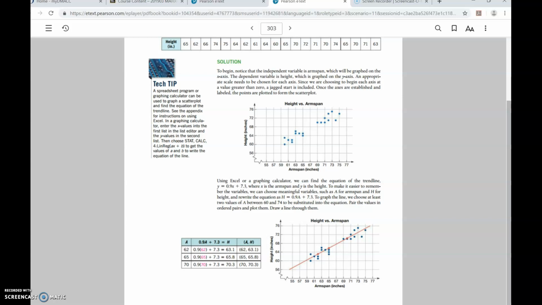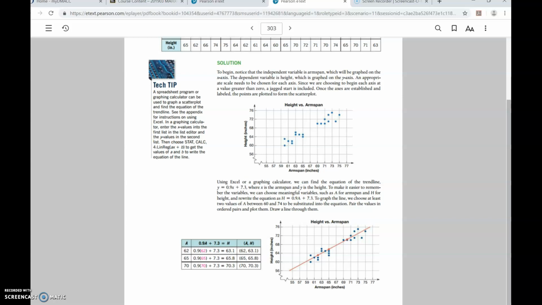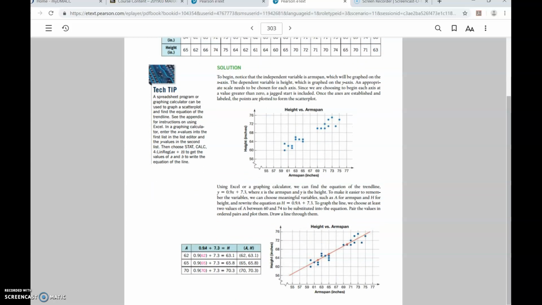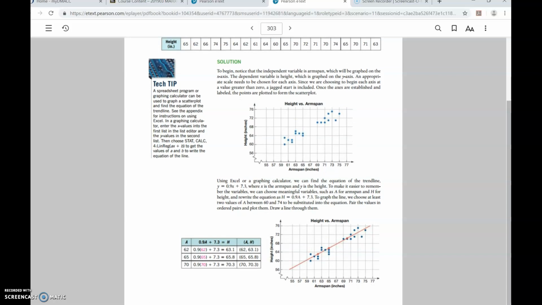So we can use formulas to model a lot of things in science and a lot of things in accounting and so forth, but sometimes there's an error. And that's just something we kind of have to live with. So make sure you can still graph and label and do consistent units and all that. And then now, if you're given a formula, you could sub in different values into that formula to figure out extra points that are on your graph. All right, I'm going to pause there. Let's skip to the next page.